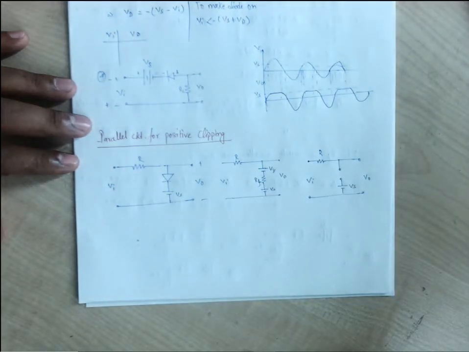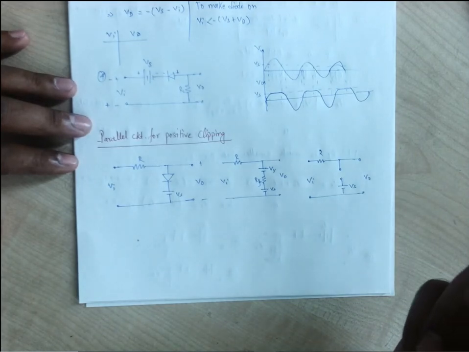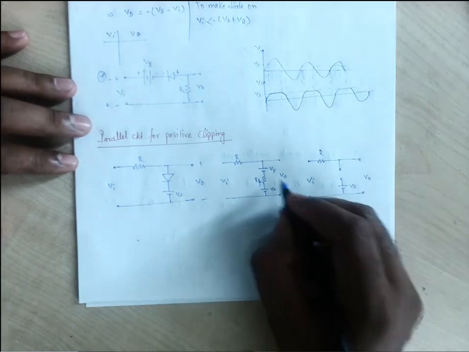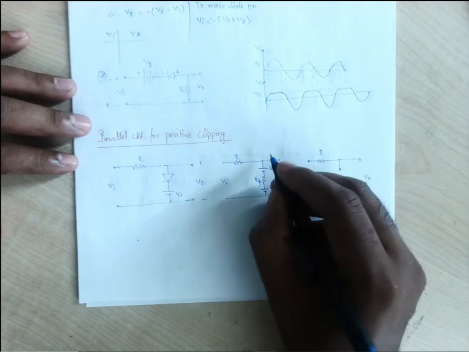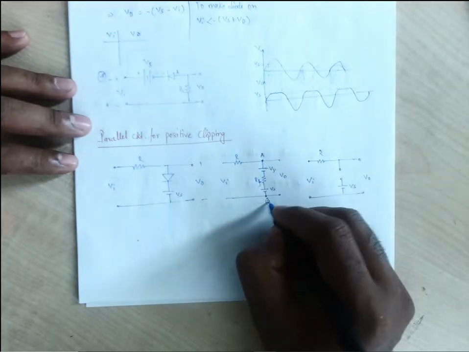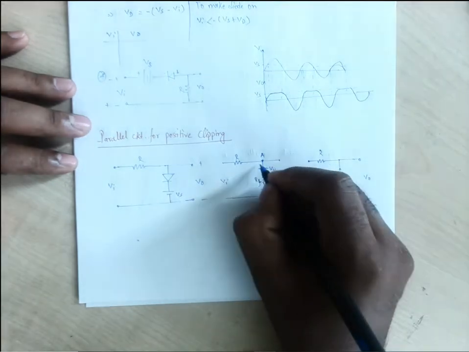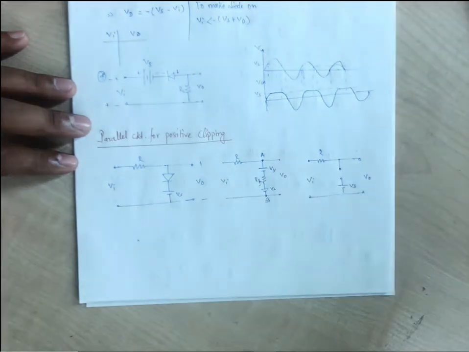RF, the forward resistance, is very small. So what will be the output? The output will simply be the voltage across nodes A and B, when the current is flowing through this path.